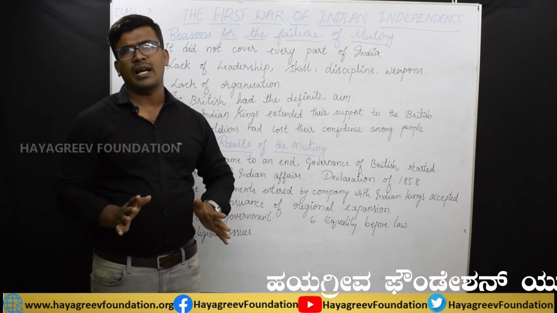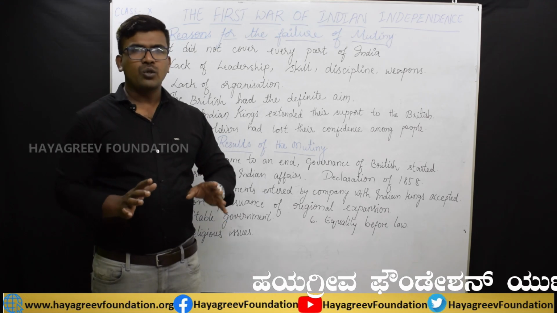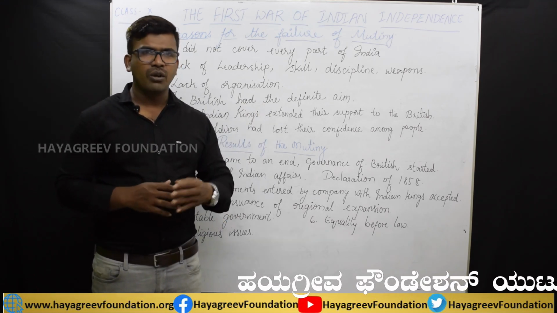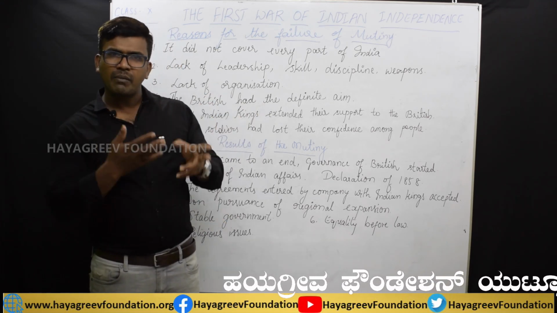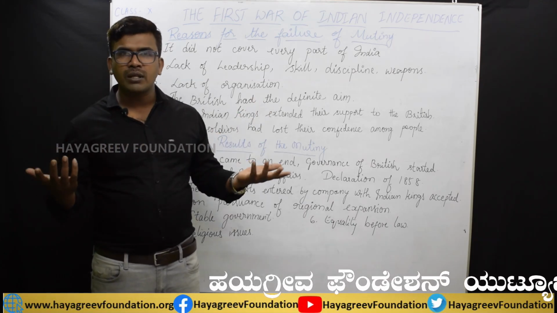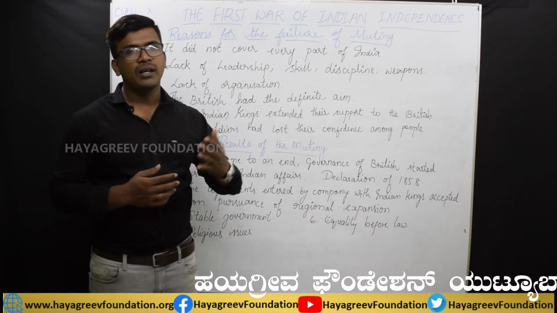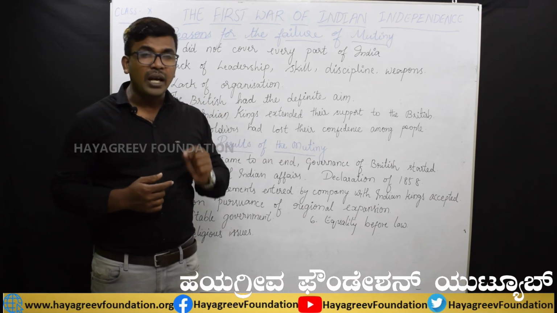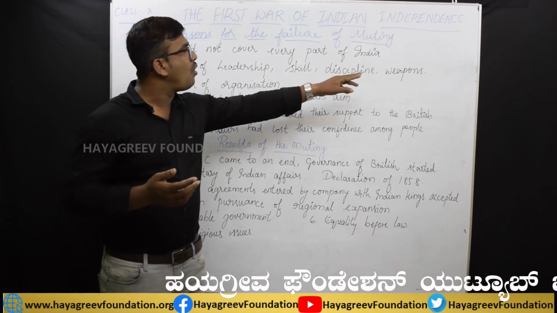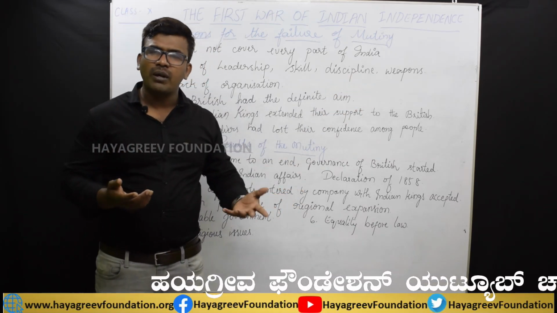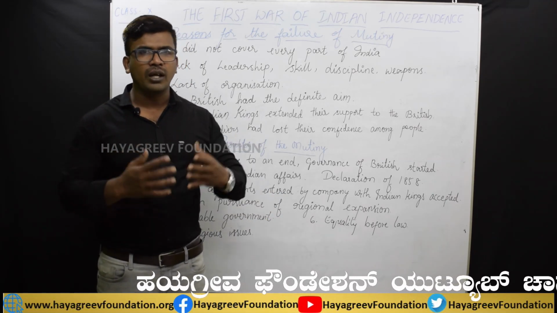That's all the weapons they had. So when they started to fight against the British, after using up those weapons, there was no access to more weapons. They were not having proper weapons. As a result, within a short time, they surrendered to the British.